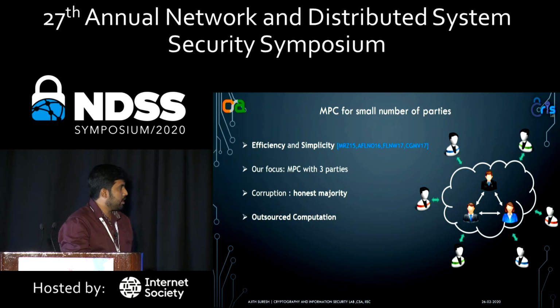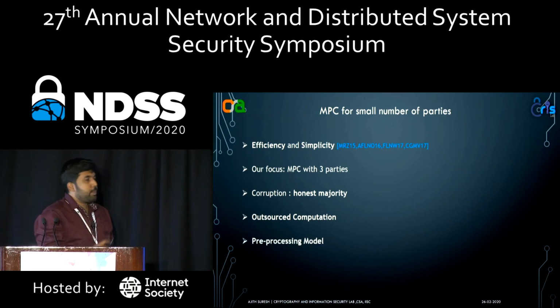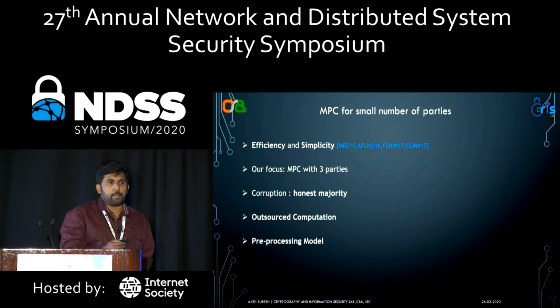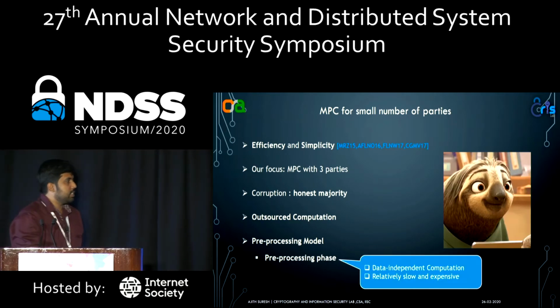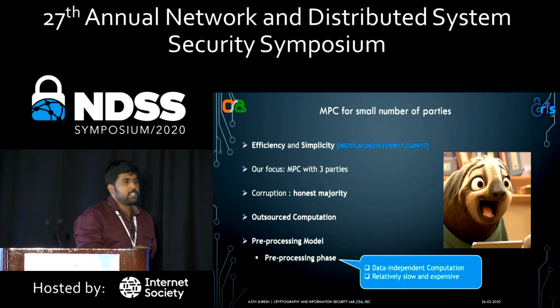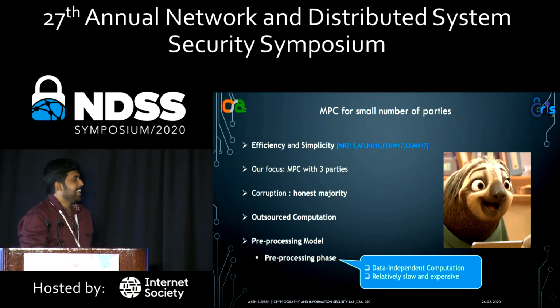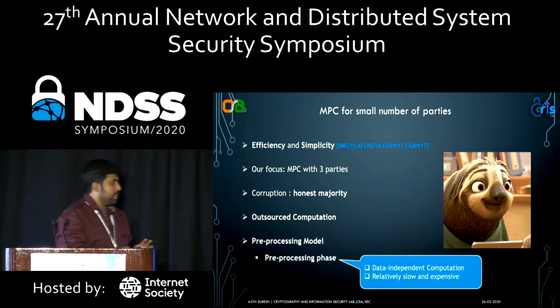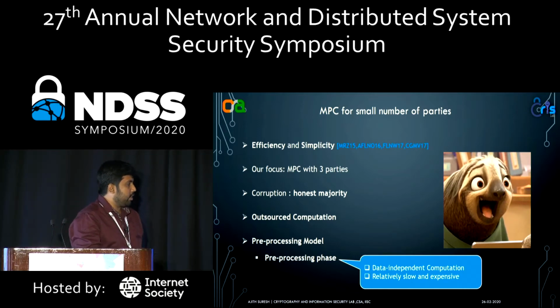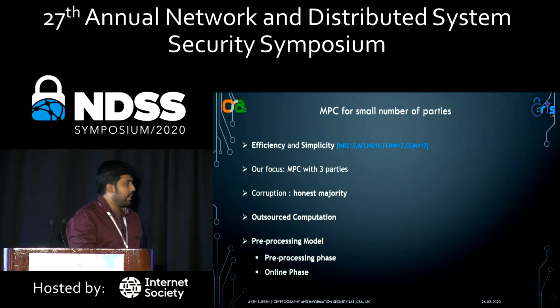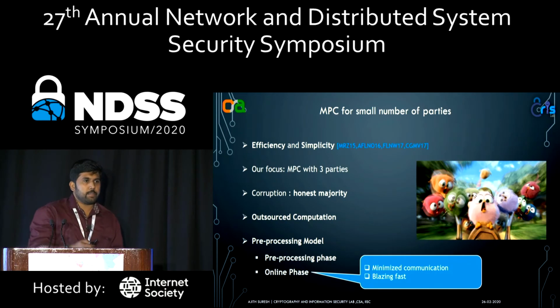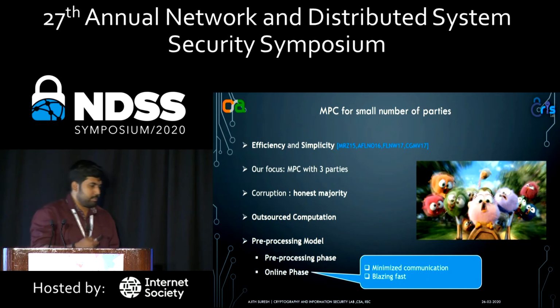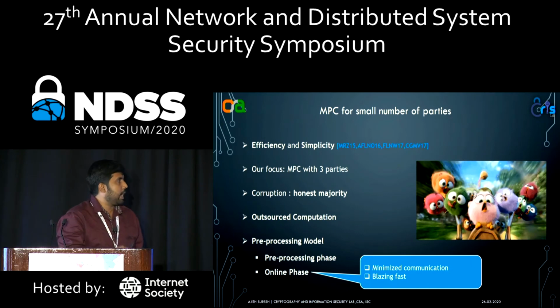Our protocols are cast in the preprocessing model, which is a model that is considered for practically efficient protocols. The first phase in this model is called the preprocessing phase, which is data independent, and this is relatively slow and expensive. With this data independent computation, the next phase is the online phase, where, when the actual data comes in, we perform the online computation. In the online phase, the main target is to minimize computation, and we want super fast computations happening in the online phase.